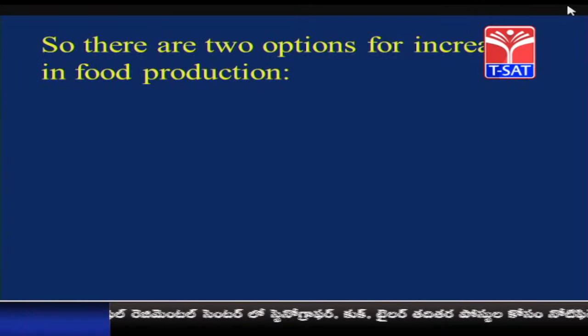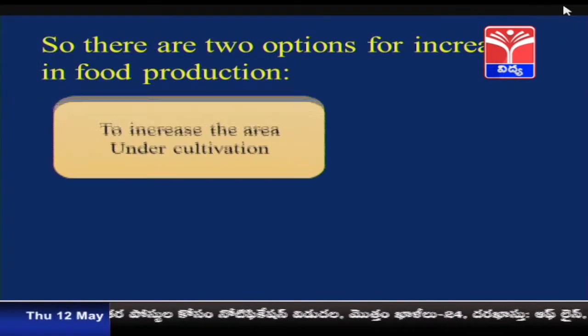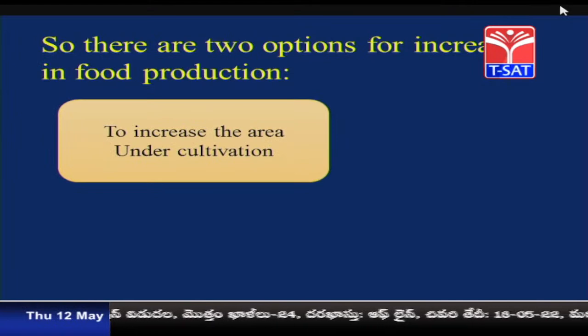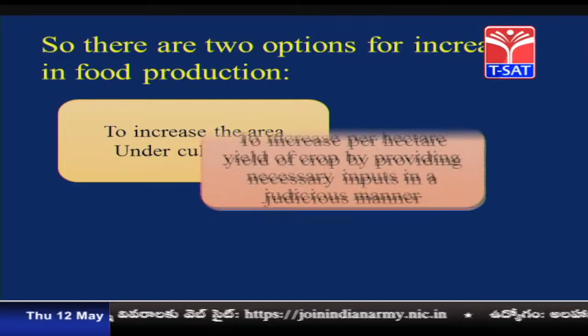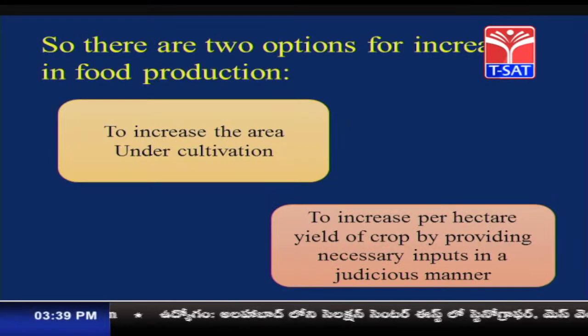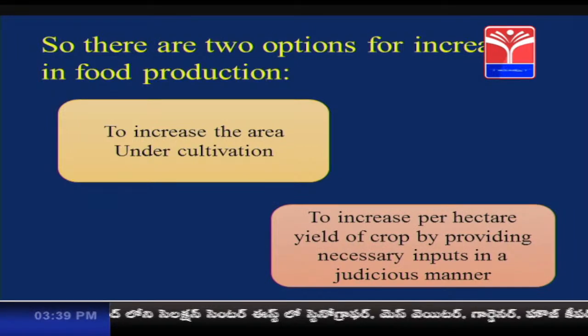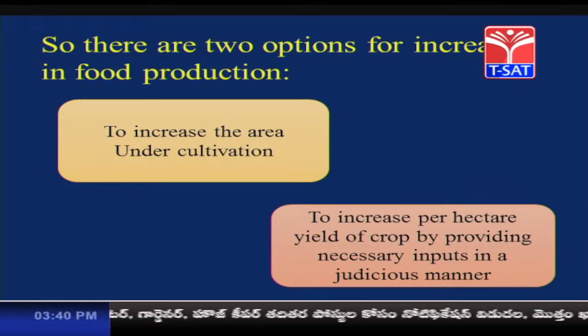There are 2 options for increasing the food production. The first one is to increase the area under cultivation. The second one is to increase the per hectare yield of crop by providing necessary inputs in a judicious manner.